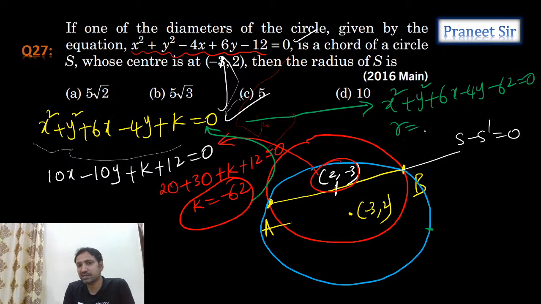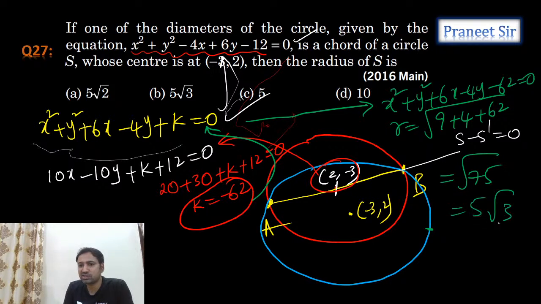From this, can I calculate the radius? 9 plus 4 plus 62. Correct? So tell me how much we're getting? 13 plus 62. Is it 75? Yes, we're getting root 75. But 75, I can write it as 5 root 3. So 5 root 3 is the answer. So second option is the answer, guys. Exactly, Priyansh, you're right. So guys, clear now?